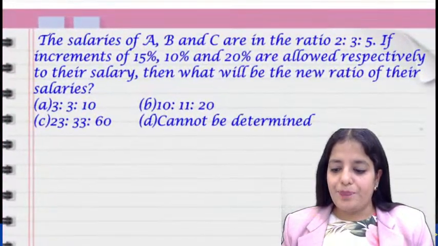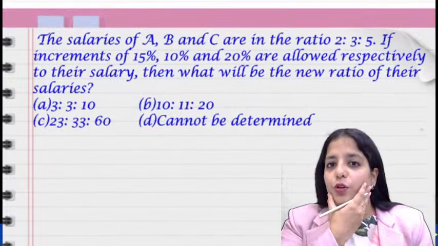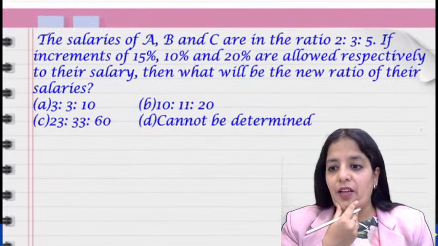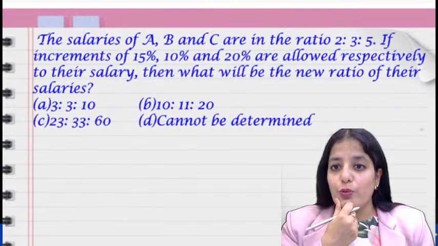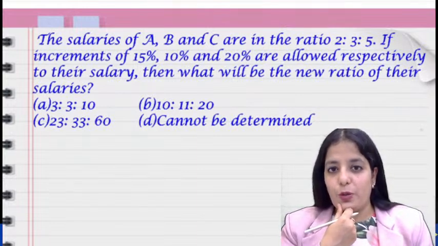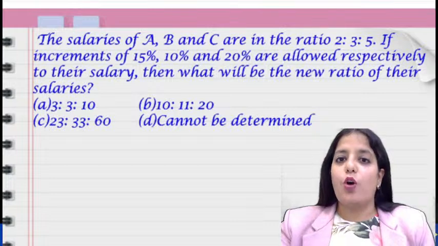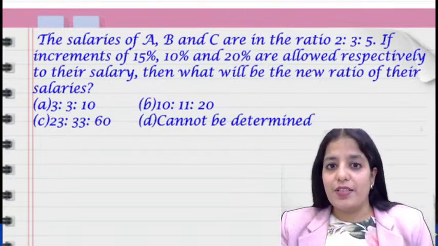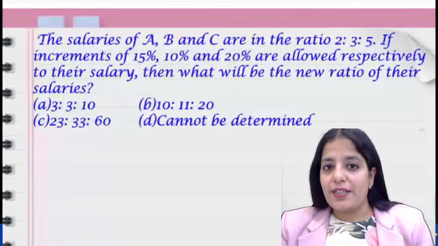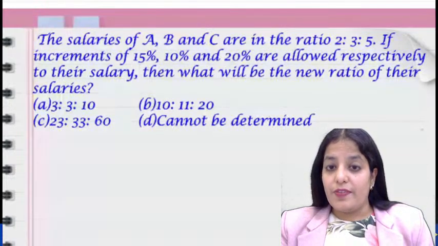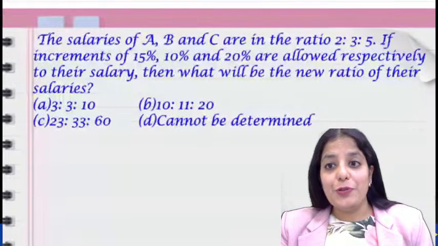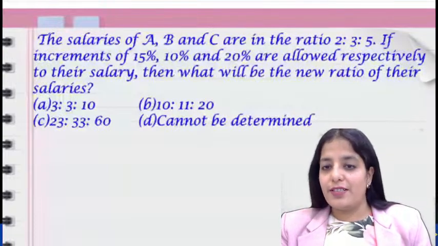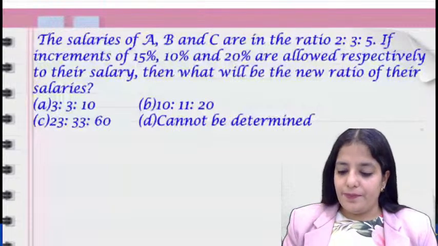Now what are they saying? The salaries of A, B and C are in the ratio 2:3:5. If increments of 15%, 10% and 20% are allowed respectively to their salary, then what will be the new ratio of their salaries?